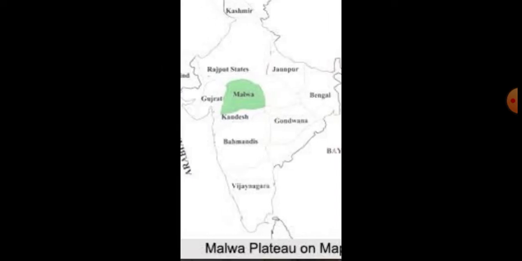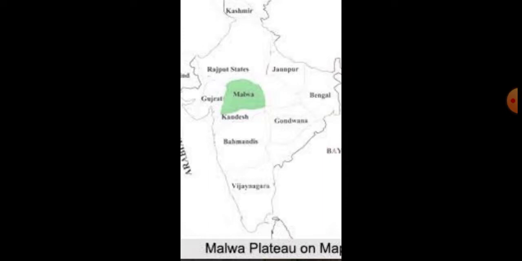It is located at an elevation of about 1650 feet to 2000 feet above the sea level. Just you see this map, students. This is the Malwa Plateau area. Here the green color is mentioned, Malwa Plateau. This Malwa Plateau is located at the elevation of 1650 to 2000 feet above the sea level.